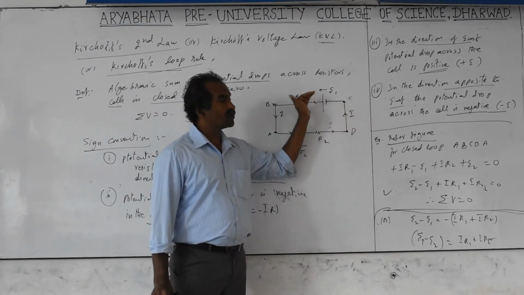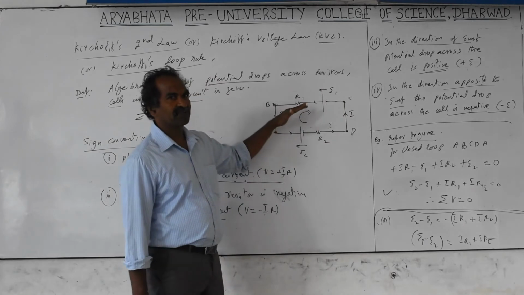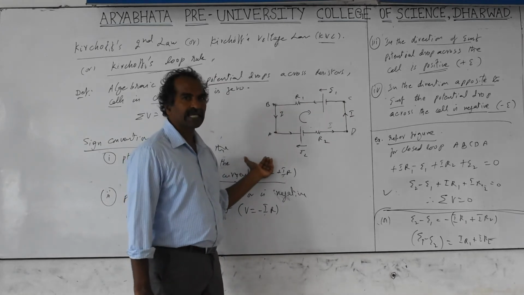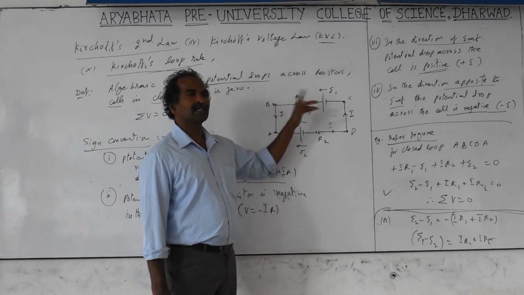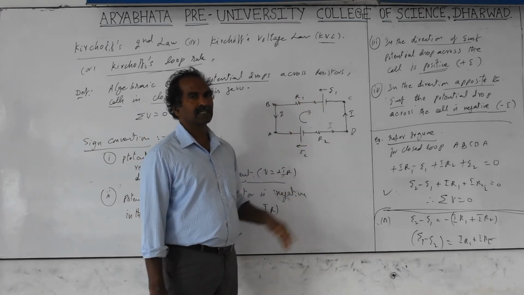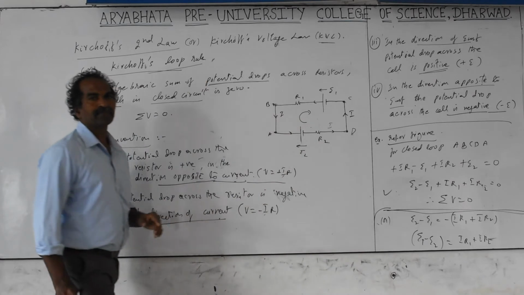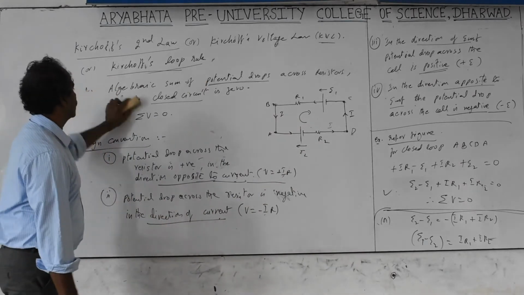so that voltage goes on decreasing in the direction of current, but in the opposite direction it increases. Like that, okay? But just imagine the current in one direction, and take the direction of addition, and you will get the result. The problems we will discuss later. You will understand more by applying Kirchhoff's laws.